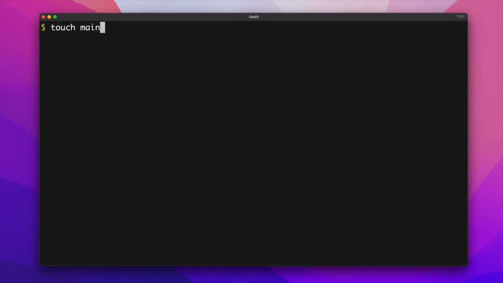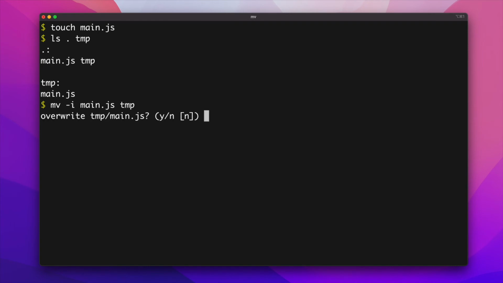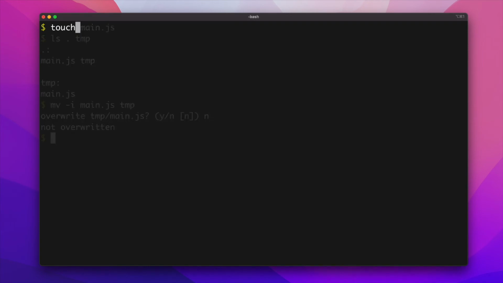I of course encourage you to also use the interactive flag -i to prompt you for confirmation whenever entries are overlapping, or the non-overriding flag -n in order to silently skip them. Finally, to move several files at once, simply list all of the files you want to move, succeeded by the target directory you want to move them into.